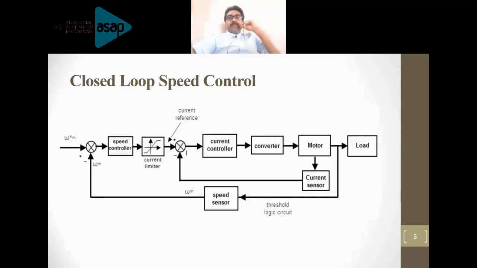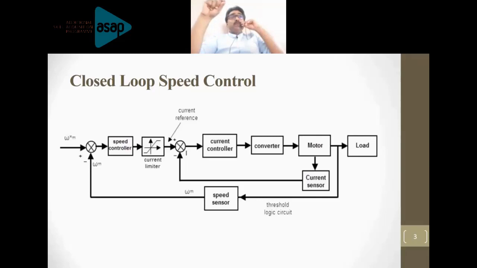From the motor, we are measuring the speed of the machine with the help of a speed sensor, which is taken to the comparator, where you are comparing the motor speed with the reference speed of the motor which you are applying, the user command. The speed sensor output, the motor speed, is compared with the reference speed, and it produces the error signal that is given to the speed controller, the second block.